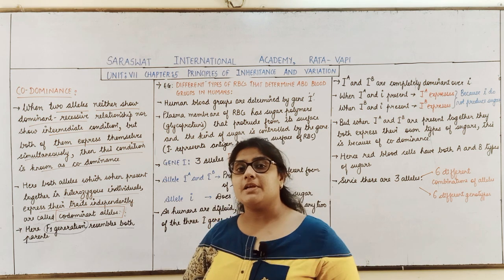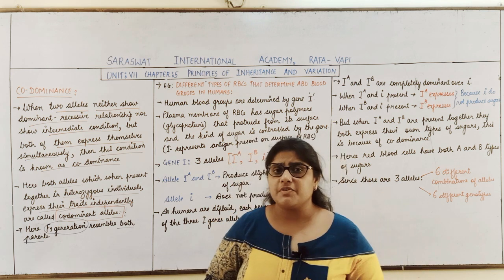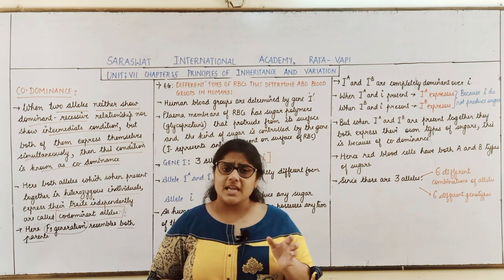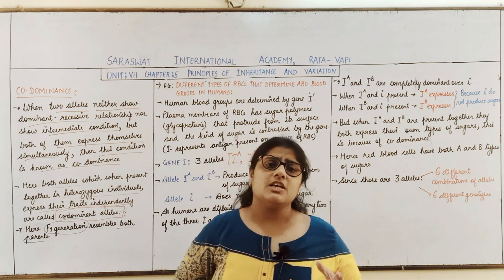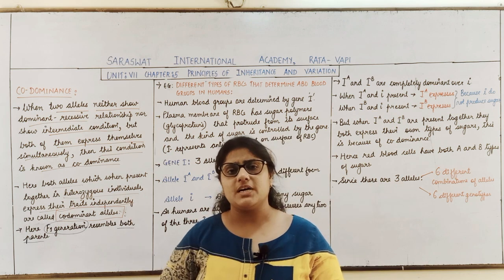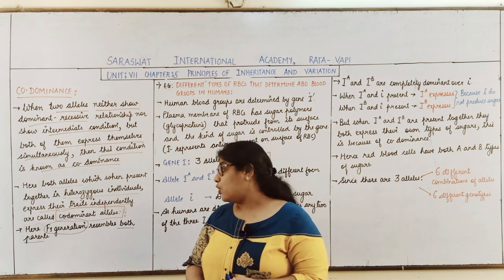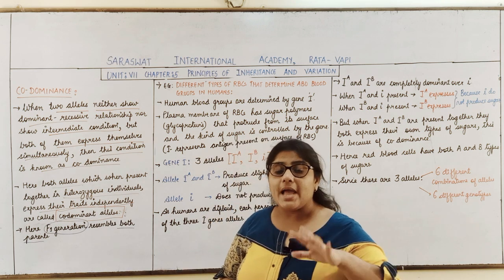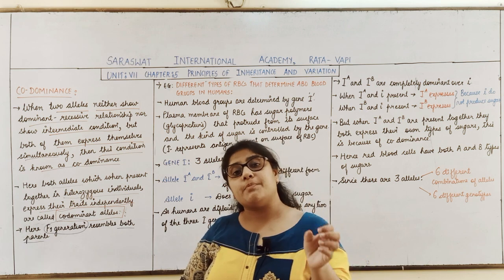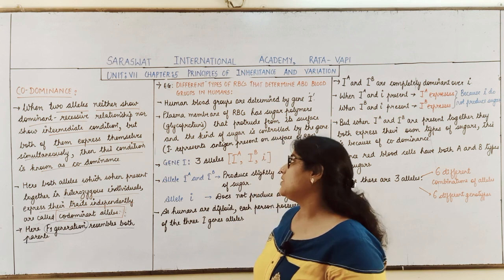In incomplete dominance, when we crossed the red colored dog flower with the white colored dog flower, in the F1 generation we got pink flowers. None of the flowers were red, none of the flowers were which colored? White colored. But in codominance, what happens in the F1 generation? Both the characters get expressed in the F1 generation.